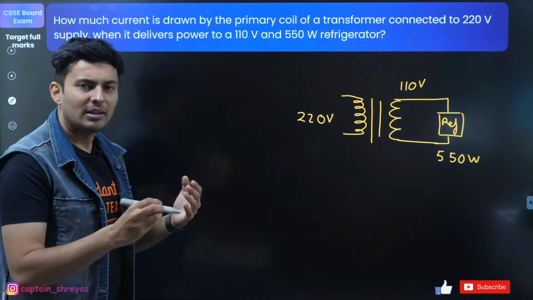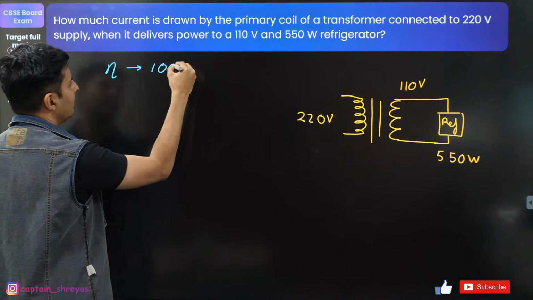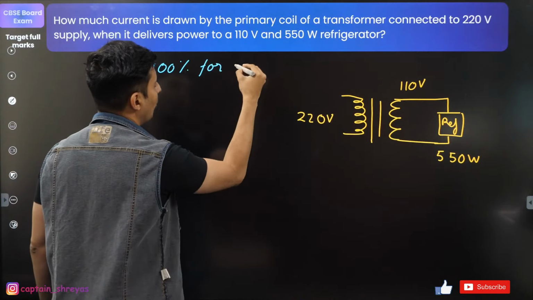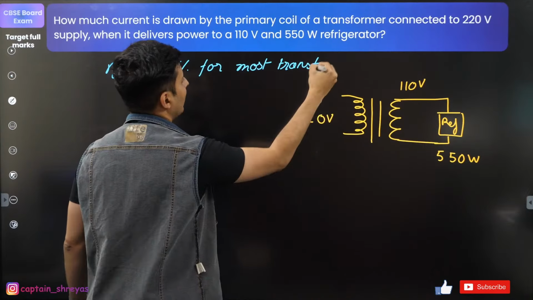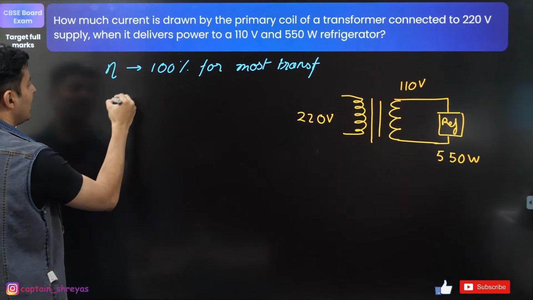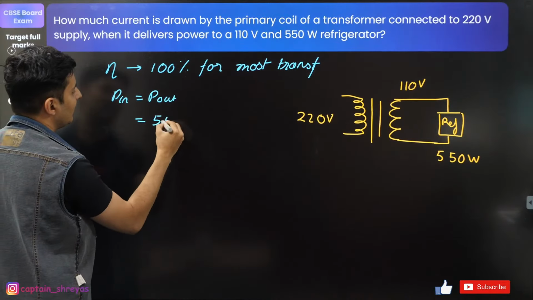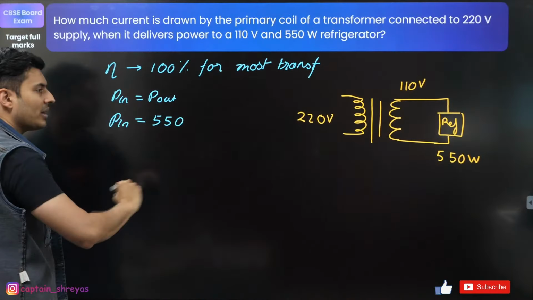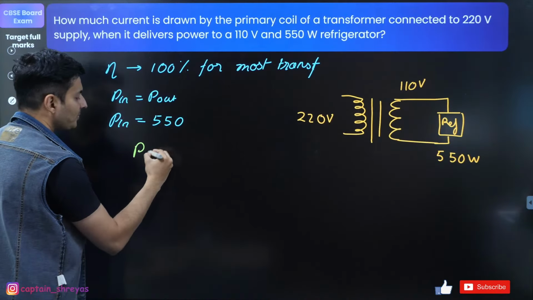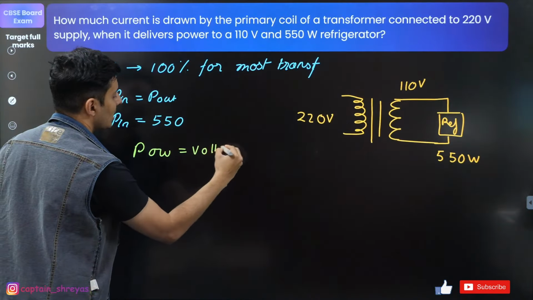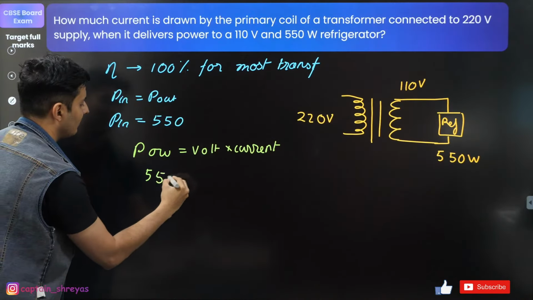In a transformer, the losses are generally negligible. The efficiency is close to 100% for most of the transformers. For most of the transformers, the losses are considered negligible. So because of that, the input power will be equal to the output power. But output power is basically 550. So that should also be equal to the input power. Great. Now we all know that power is nothing but voltage into the current. So here the power is 550.